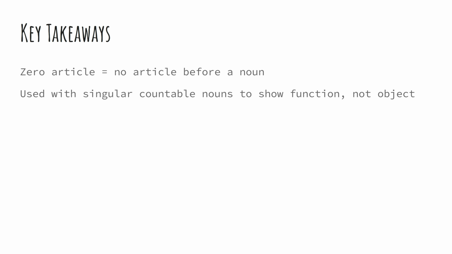Key takeaways. Zero article with singular countable nouns is rare. But when it happens, it's meaningful. It usually indicates purpose or function, not physical object, fixed idiomatic use, or categorical labeling. If you're talking about a specific object, use a, an, or the. If you're talking about the activity, role, or concept, drop the article.